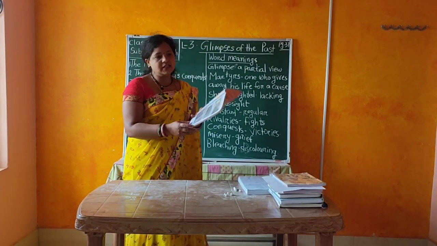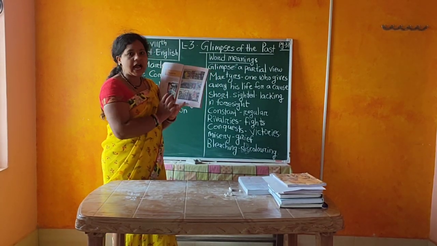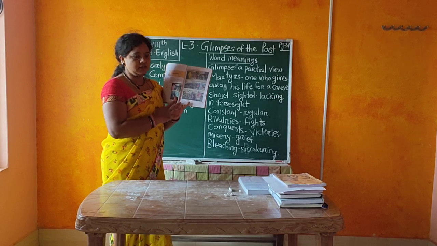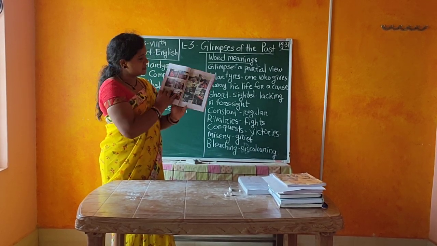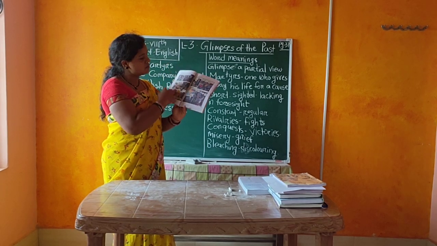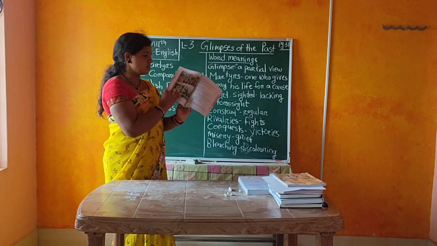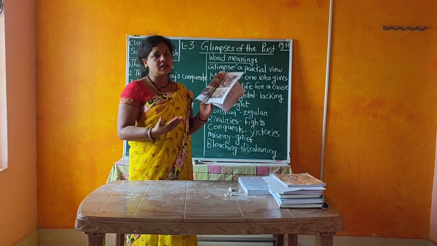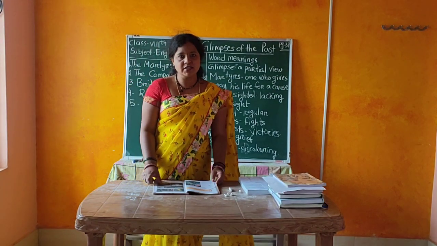This lesson is a pictorial lesson. It is given through dialogues, telling what the people are saying, and the story is based on the pictures. See children, so many pictures are given, including pictures of many famous personalities, and their dialogues, everything is there in this lesson. So we have to discuss this lesson.